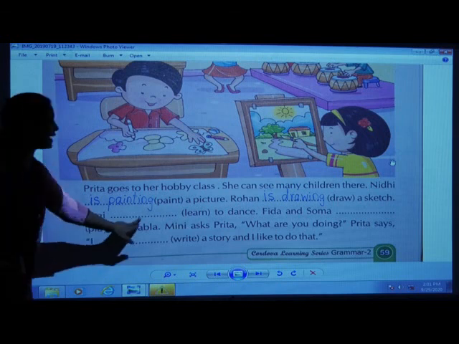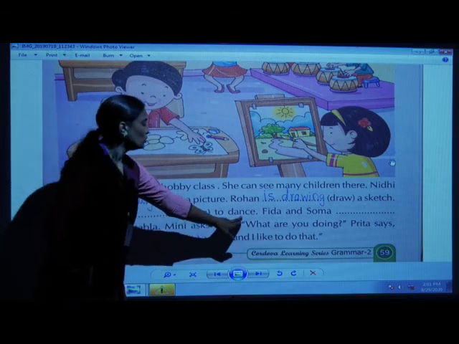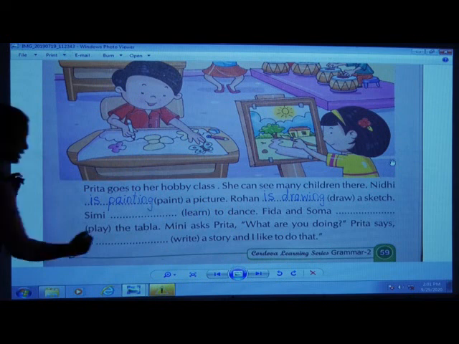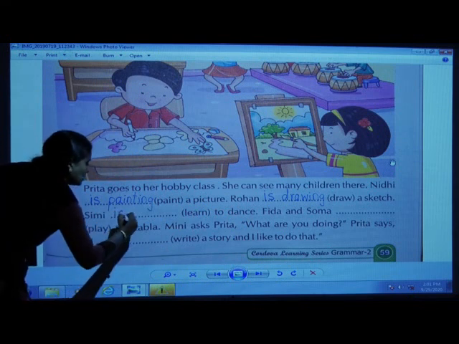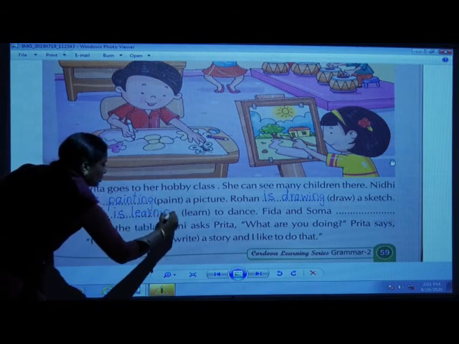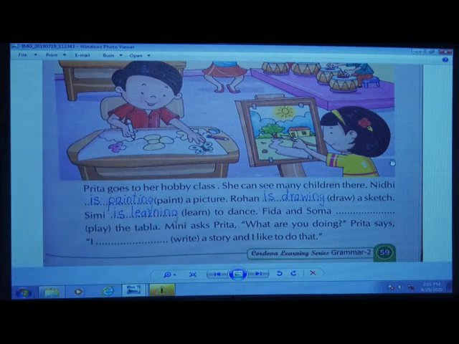Simi, dash, to dance. Simi, yes, single person, is learning to dance.